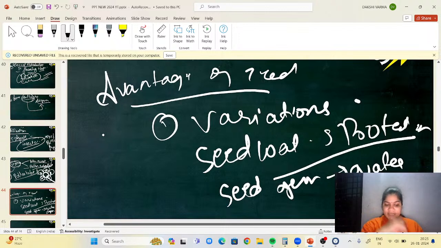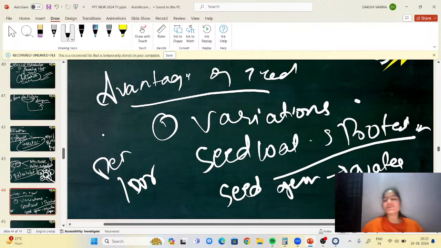Next, dehydration and dormancy, due to which seeds can be stored. Because of dehydration or seed dormancy, we can store the seeds for many years. Many farmers in our country preserve seed for their next season. Yes or no? The same thing happens here.